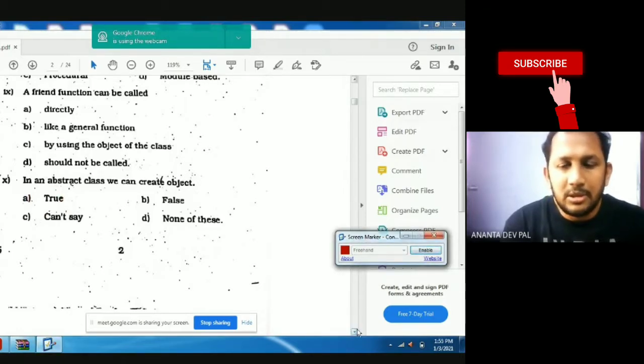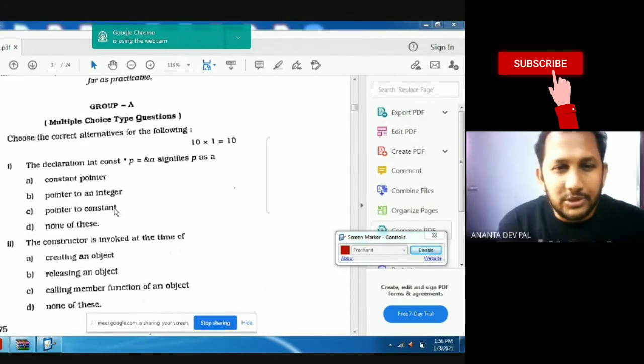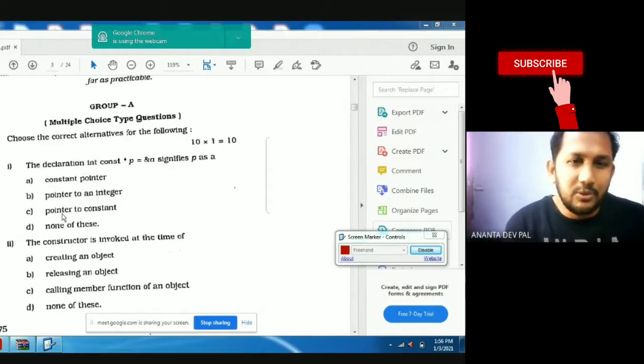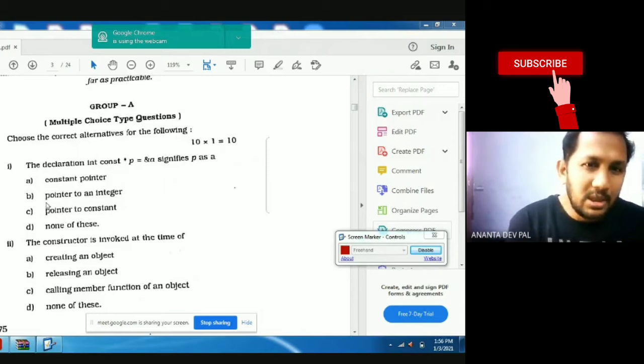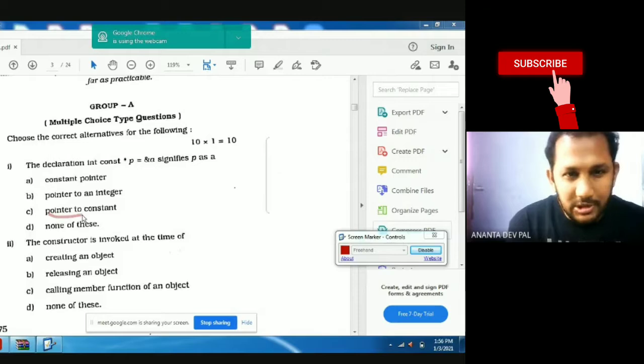This is question number 10. Constant, none of these. It is an integer pointer. Constant is a keyword. So it is known as pointer to constant. The answer is C.